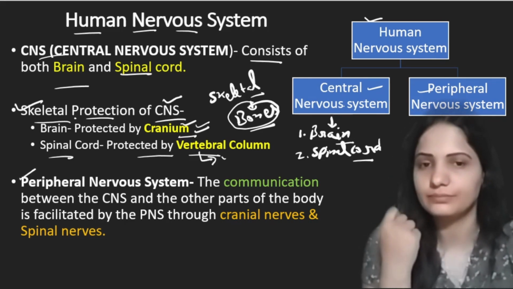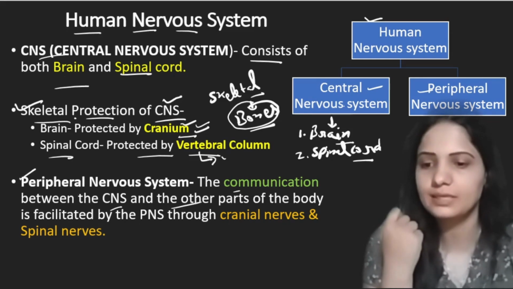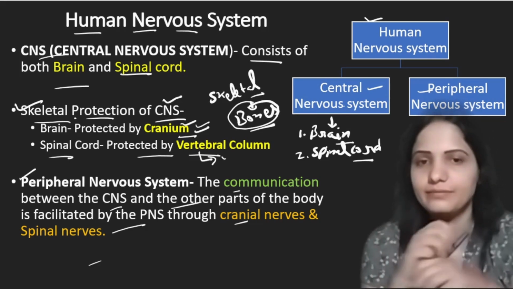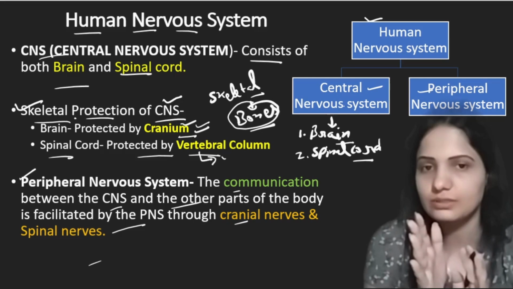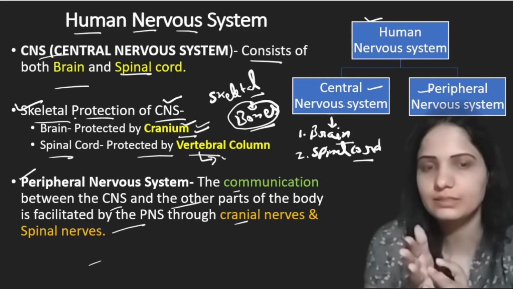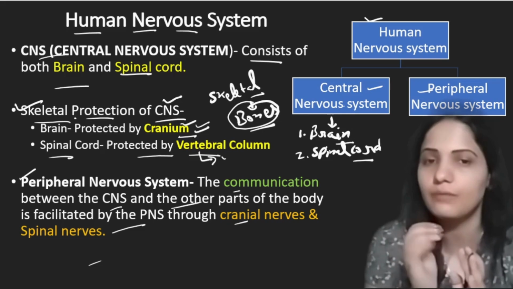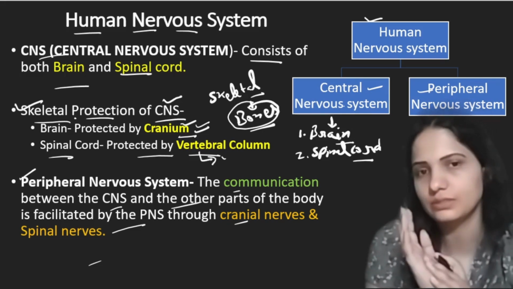Peripheral nervous system. The communication between the central nervous system and the other parts of the body is facilitated by the peripheral nervous system through cranial nerves and spinal nerves. So here now we have the peripheral nervous system. In the peripheral nervous system there is no part like brain and spinal cord, but the peripheral nervous system consists of nerves. There are various nerves in the peripheral nervous system.